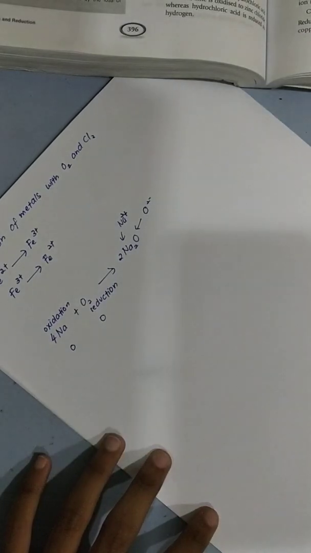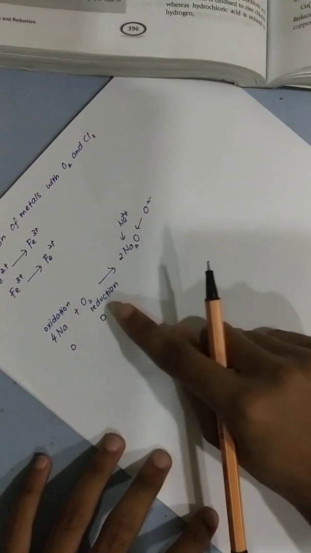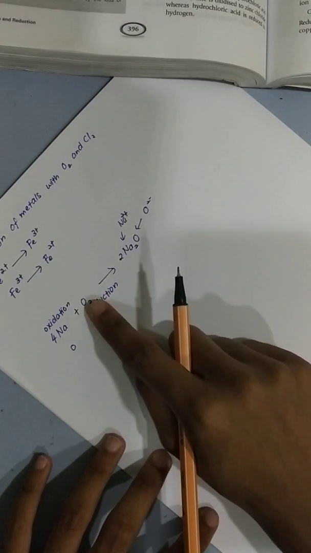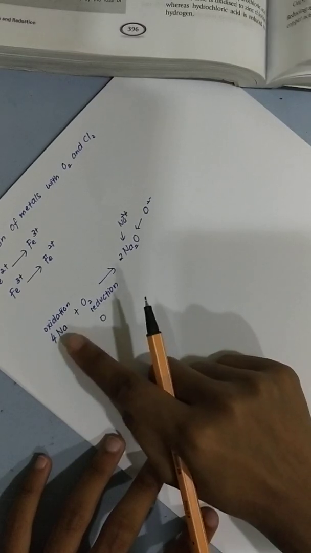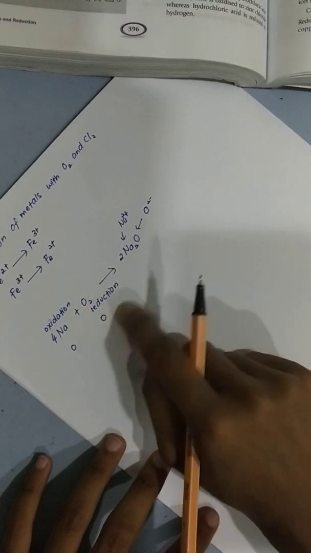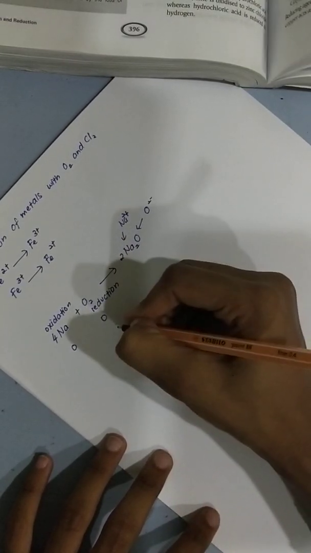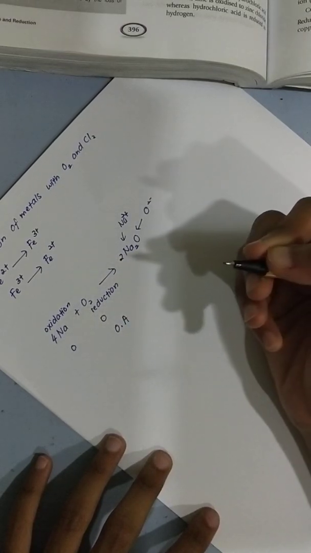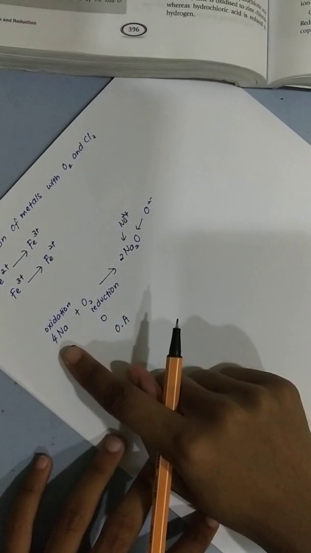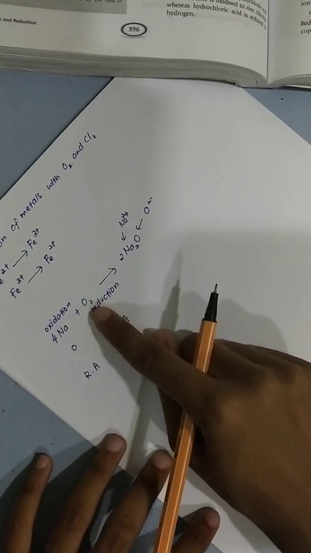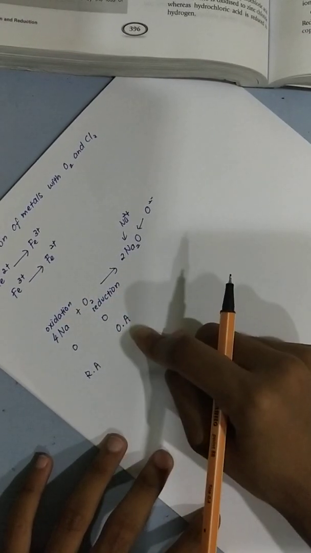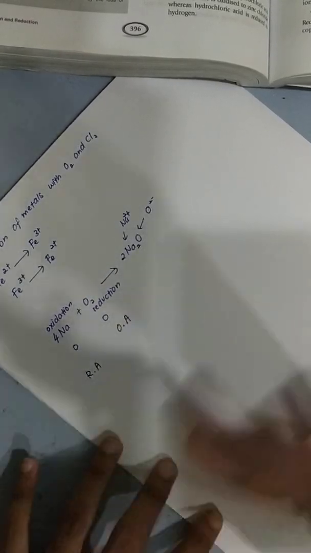Which one is the oxidizing agent? The oxidizing agent will be this one, because the oxygen molecule oxidizes sodium to sodium ion, but itself is reduced. So it's exactly the opposite. This will be the oxidizing agent, whereas this one will be the reducing agent. Sodium atom reduces oxygen molecule to oxide ion. It's exactly the opposite.